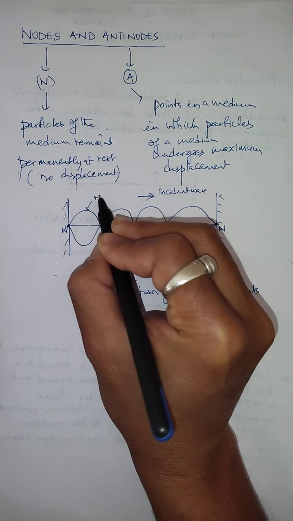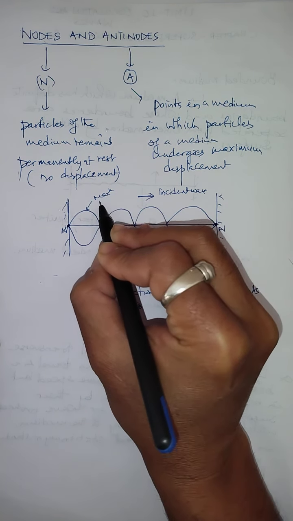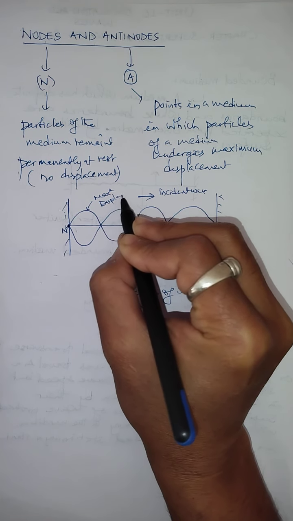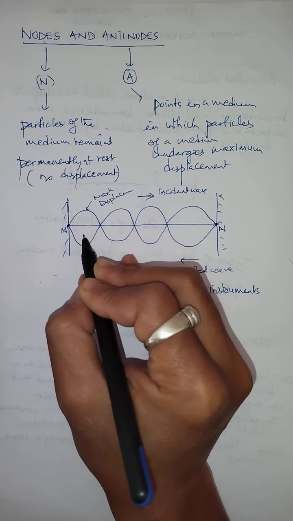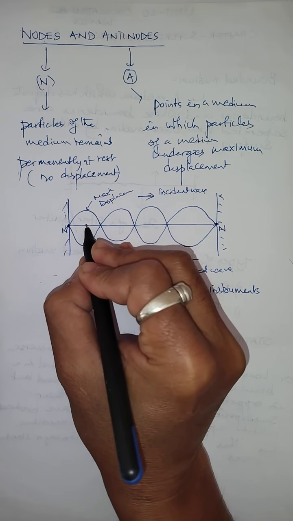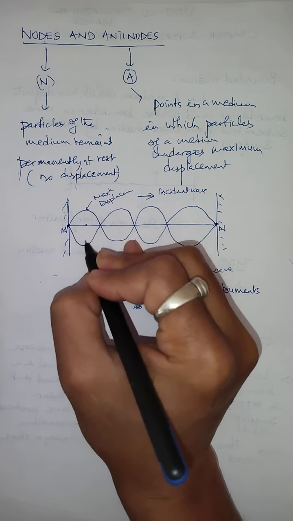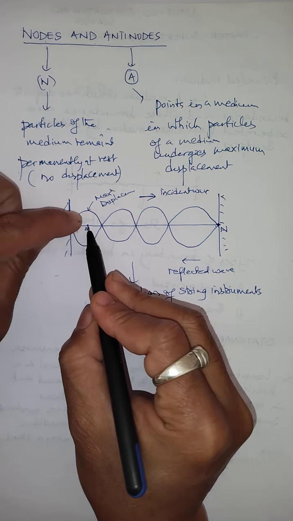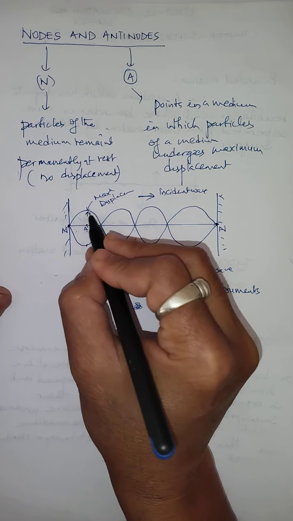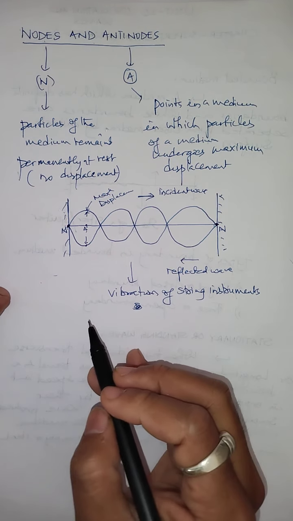Similarly, there is a point where the particle has a maximum displacement. This is a maximum displacement. The particle has what displacement? Maximum displacement, even on both sides, and this particular point is called an antinode. So the point related to maximum displacement, on both sides, positive side or negative side, is called an antinode.